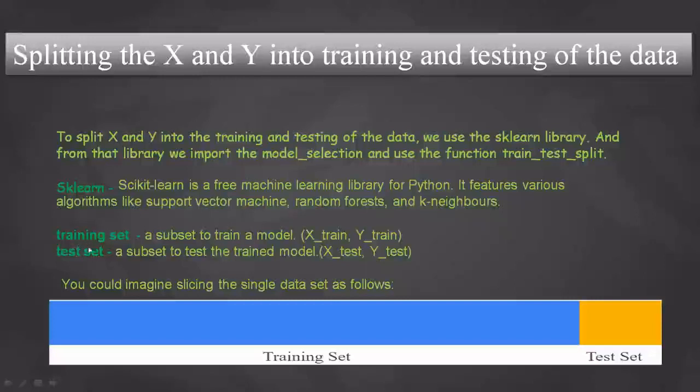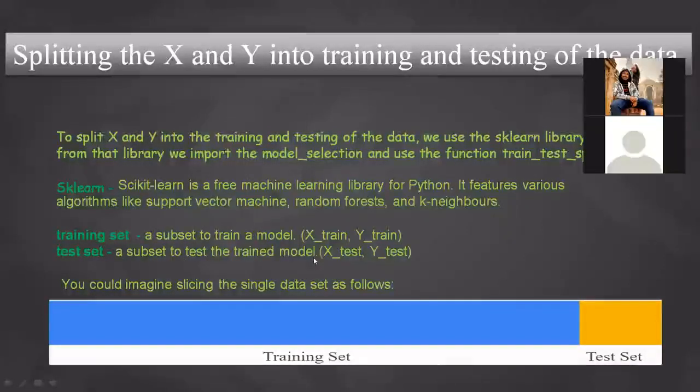So what is the training set and testing set here? A subset to train a model is the training set. If we split x and y into the training set, the variables we get are x train and y train. Then the test set is a subset to test the trained model. So here we get x test and y test.